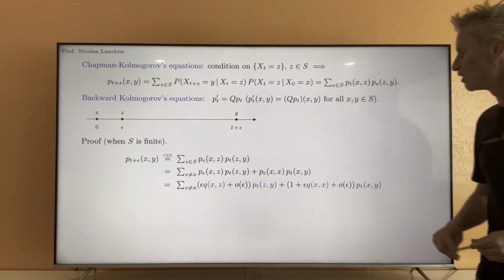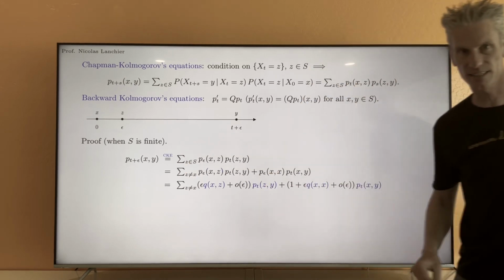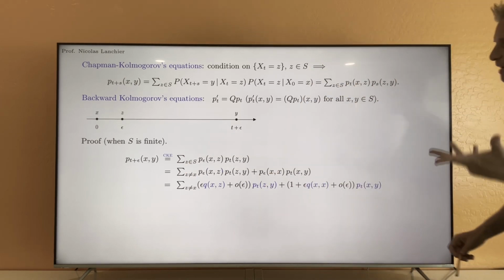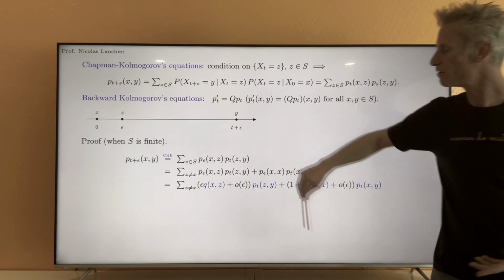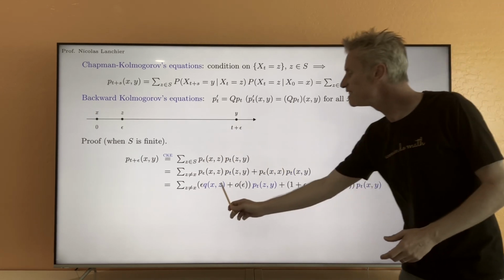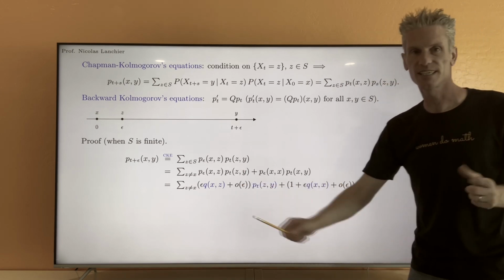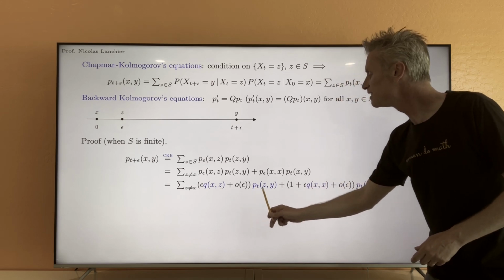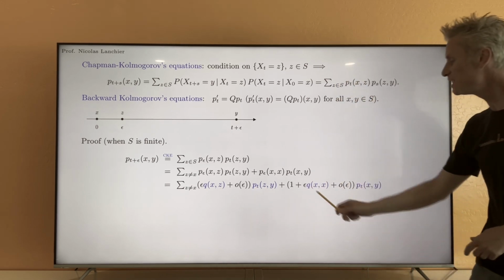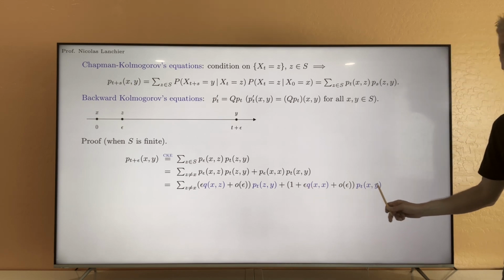Now, you see that here we have a sum over z different from x. We don't have a complete sum over all states. If we want to have a complete sum here, the missing term, that is like the blue term here but for z equals x, would be epsilon qxx times pt xy. But these terms appear here again. It's epsilon qxx times pt xy.